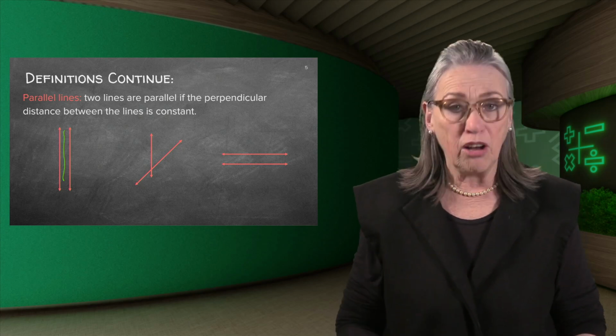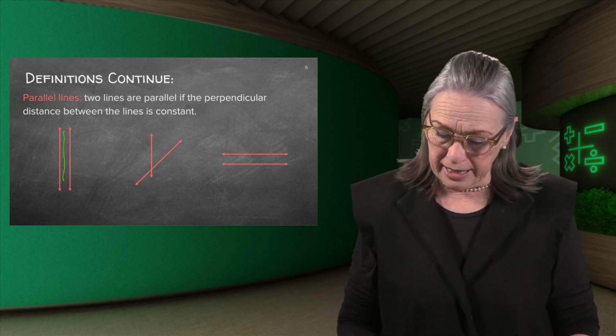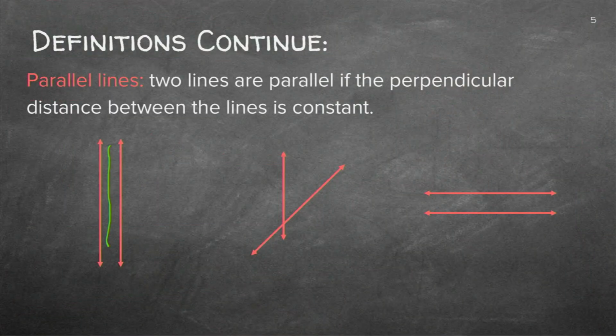So these lines are called parallel. To indicate that these lines are parallel, we normally put a sign like that on the line, okay? And if there are more than two parallel lines, we can put a double little arrow on there. This tells us that these lines are parallel to one another. In other words, they're the same distance apart and they would never meet. The same on this side.